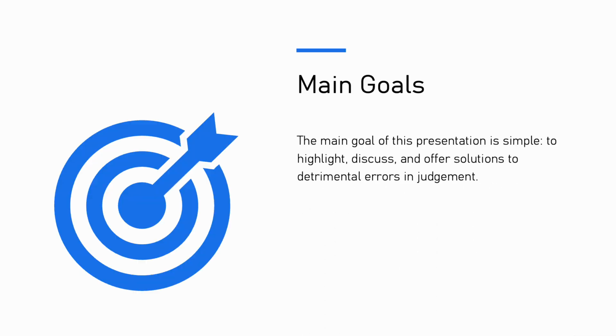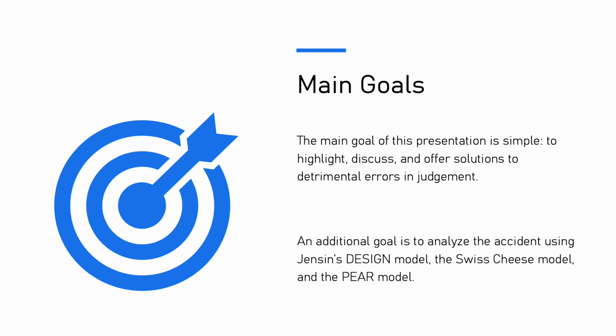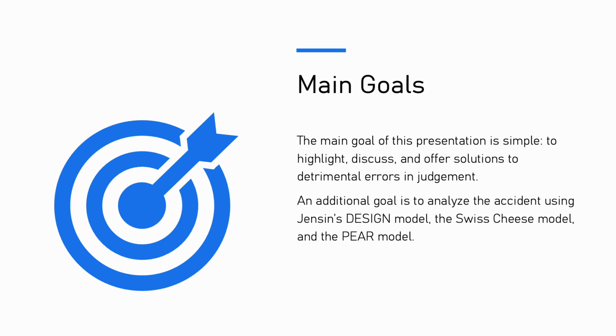Now, it is simple. I just want to highlight, discuss, and offer solutions to the errors in judgment that occurred during this accident. Additionally, I will be analyzing this accident using Jensen's design model, the Swiss cheese model, and the pair model. So, what happened?